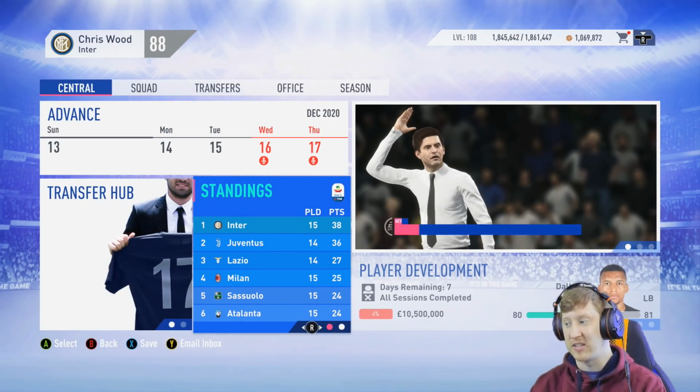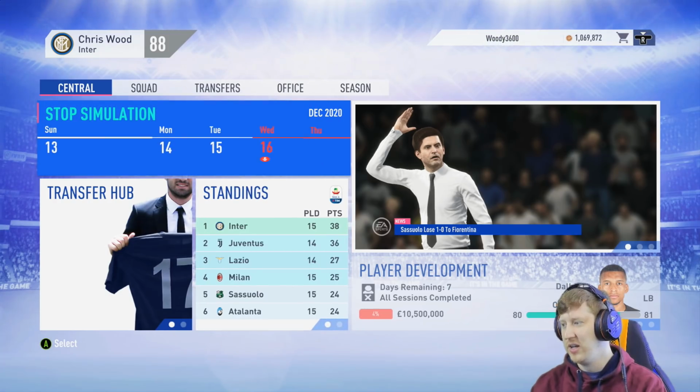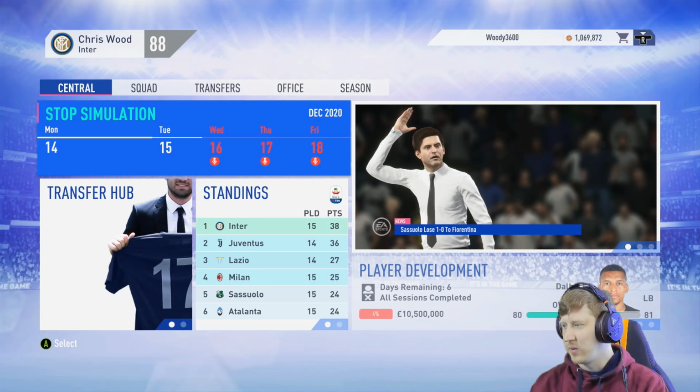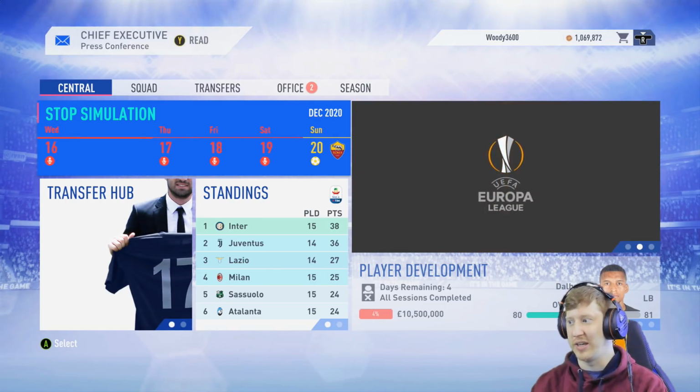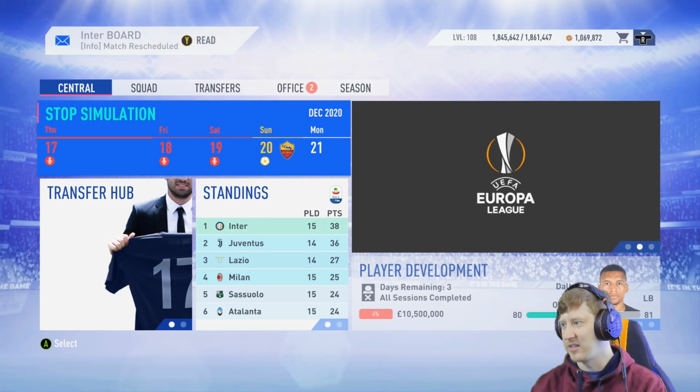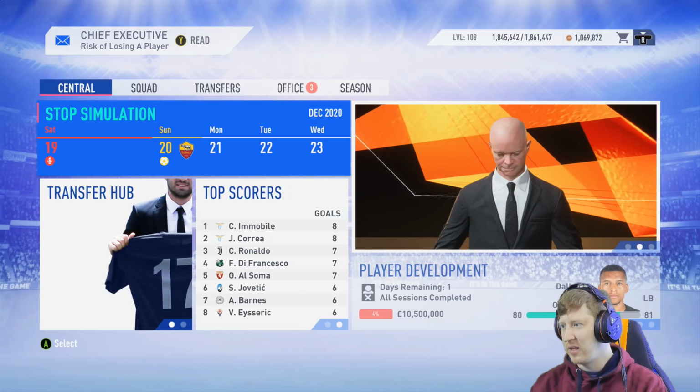That win moves them up into 6th place, as you can see there, and they're now back into contention for a Champions League spot for next season. It will be Roma at the end of the episode as well, so it's going to be more difficult than the game against Atalanta. What did Juve do in that game?